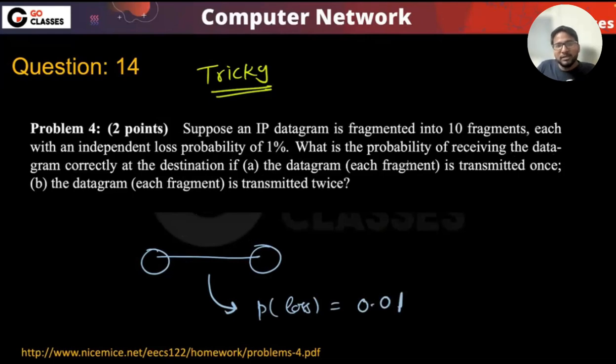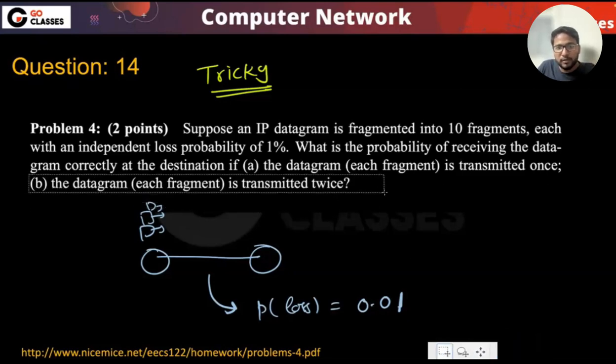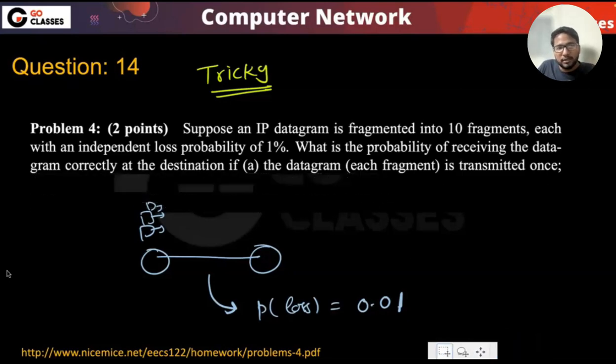Now, what is the probability, now you are sending basically 10 fragments, okay? 10 fragments. Now they are saying, what is the probability that the datagram correctly reaches the destination? Okay, don't worry about this B part for now. I will come to this B part. So what is the probability that the datagram correctly reaches the destination? Can you think about it?